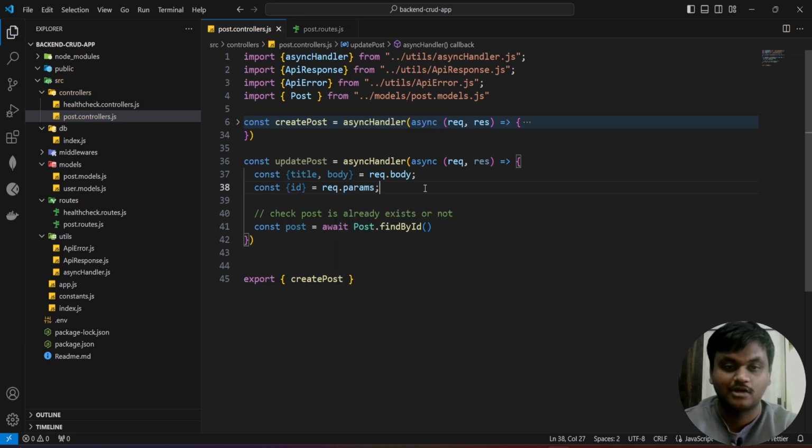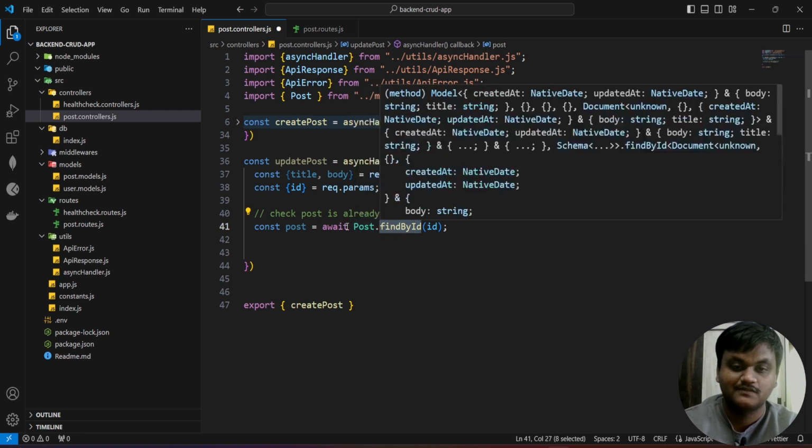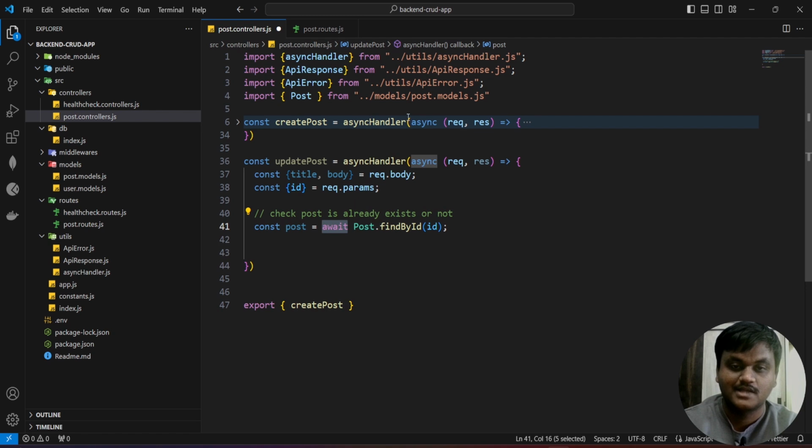I'm going to show how we will get the ID while testing the application. I'm going to pass this ID, or you can call this the post ID also. We can change it according to our requirement, either the ID or the post ID. It is a promise based API. That's why we have used await and async.